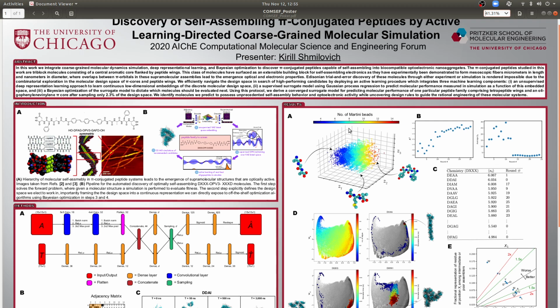Going on to the results, we see here a visualization of our three-dimensional latent space that we use for this model, colored according to the number of beads in the molecule, and we can see that the latent space smoothly captures these number of beads. We perform this optimization for a number of rounds, and after around 25 rounds, we are able to see convergence in the predicted performance of our model, suggesting the inclusion of more data will not significantly improve the predicted performance of our model, and also the posterior of our Gaussian process regression plateauing after a certain point.